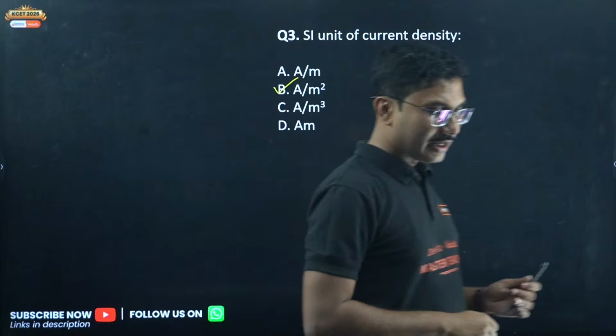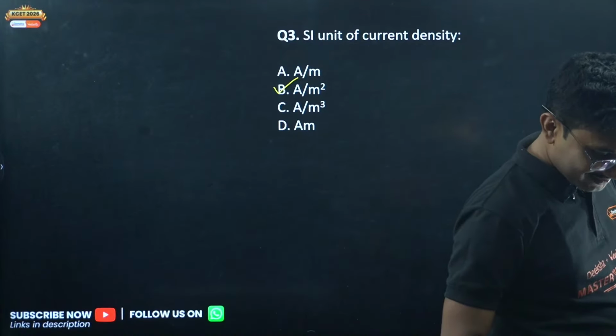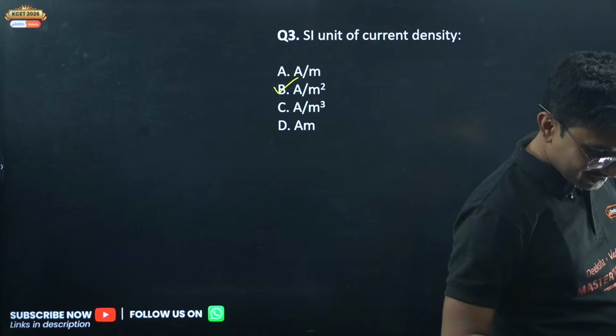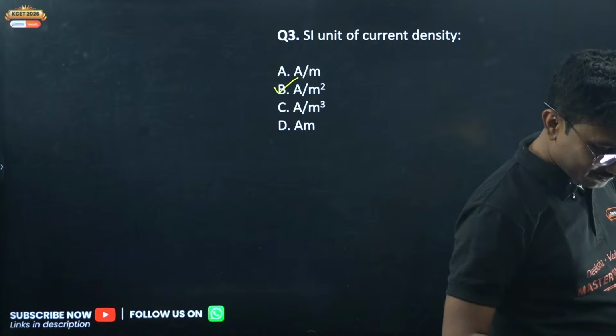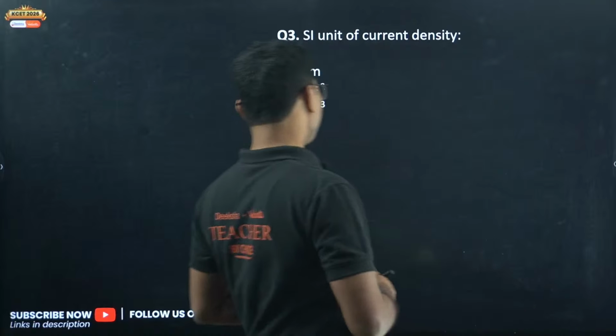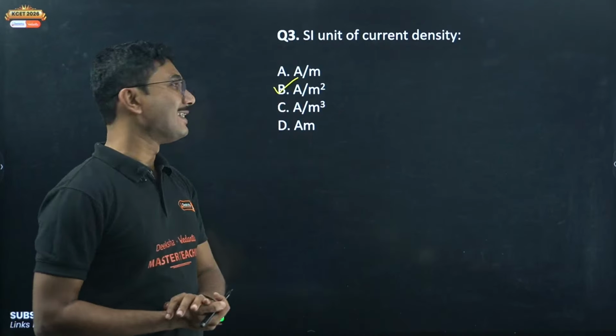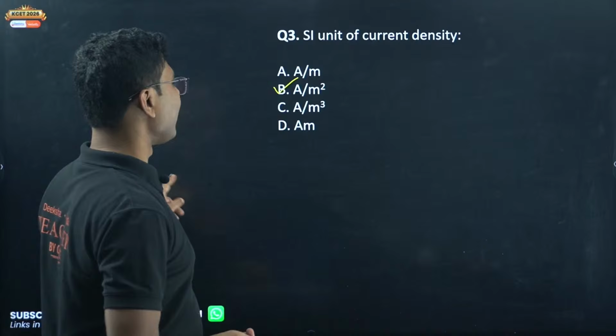Ultimate Evil is saying 0. What is 0? SI unit of current density is ampere per meter square.